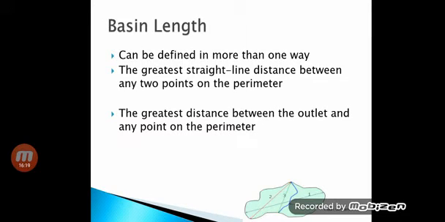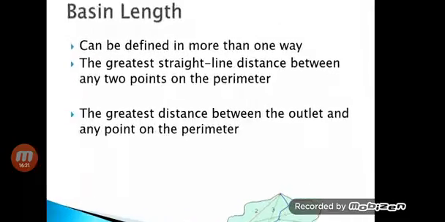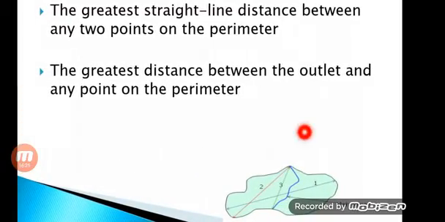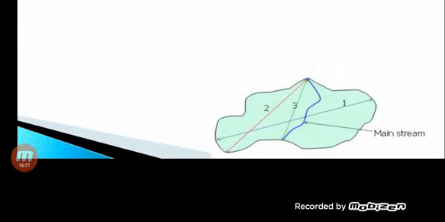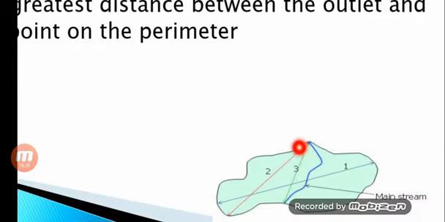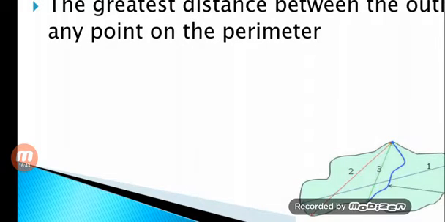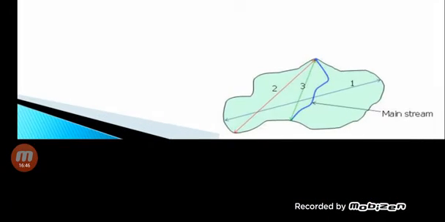Second definition: the greatest distance between the outlet and any point on the perimeter. You can see here, this is the outlet. So the remotest point to the outlet.